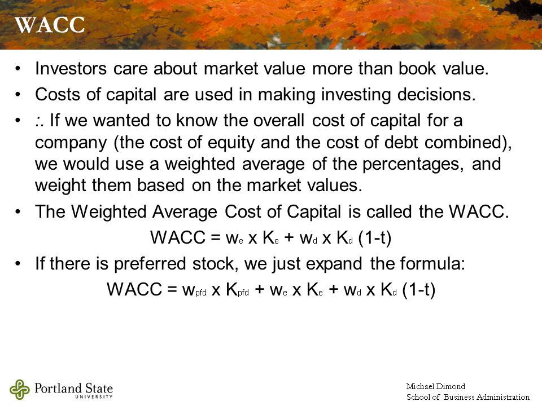If there's preferred stock involved in the company, we simply expand the formula by one more set of factors. So the WACC would become the weight of preferred equity times the cost of preferred equity, plus the weight of common equity times the cost of common equity, plus the weight of debt times the cost of debt times our tax yield. Now I'd like to talk for a moment about the abbreviations that I use.